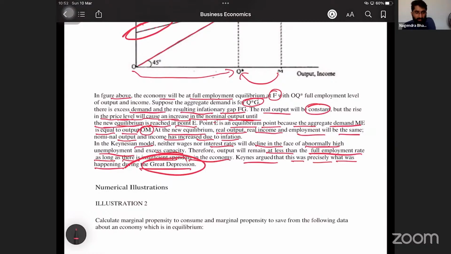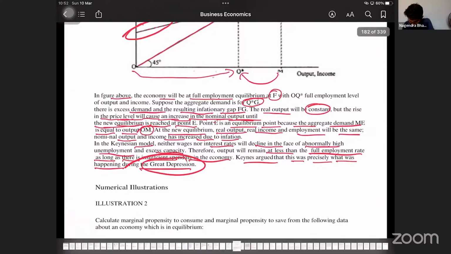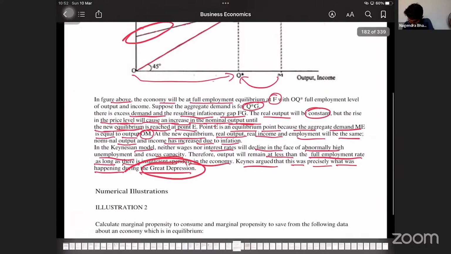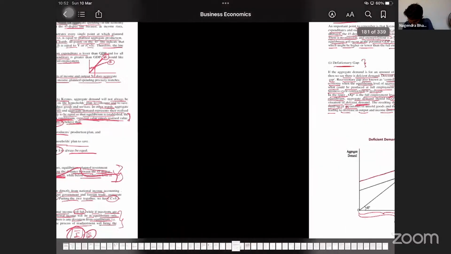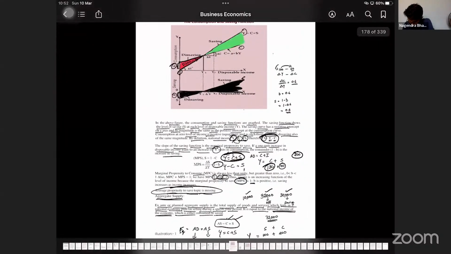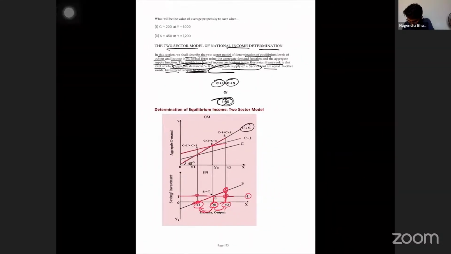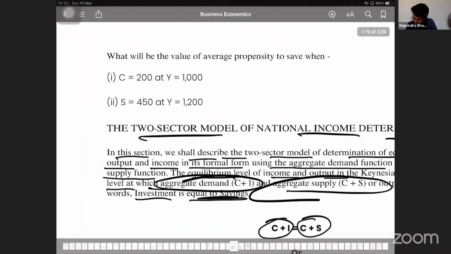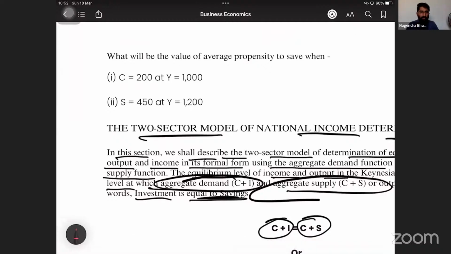Some numerical illustrations. Shall we do the numerical illustrations? Illustration number 2. Illustration number 1 is already done. Where was illustration number 1? Oh, this was illustration number 1. What will be the value of average propensity to save? We did not calculate this. Okay. Shall we calculate illustration number 1?